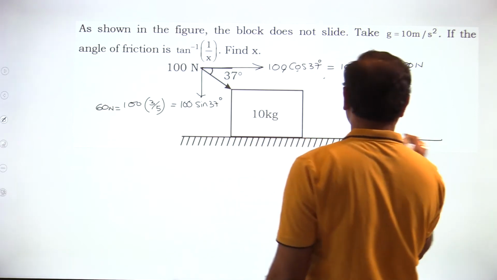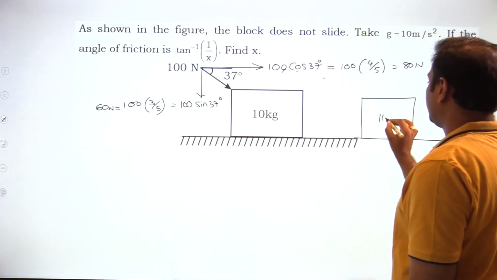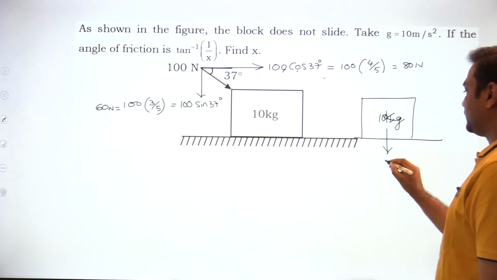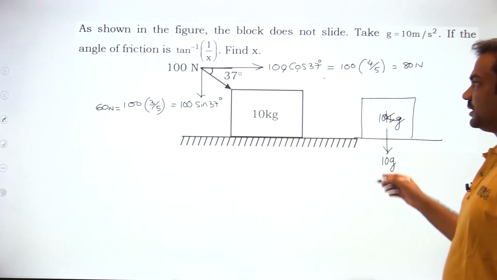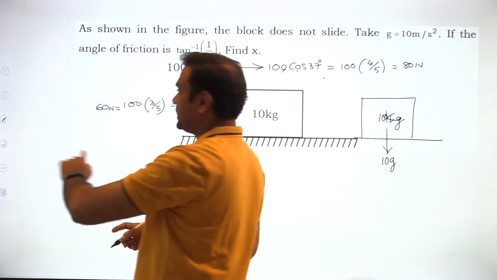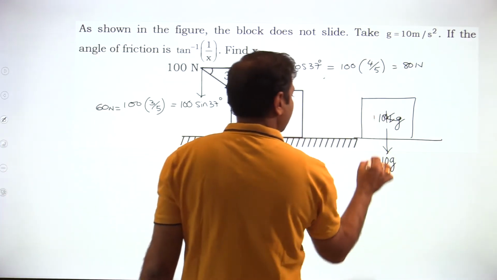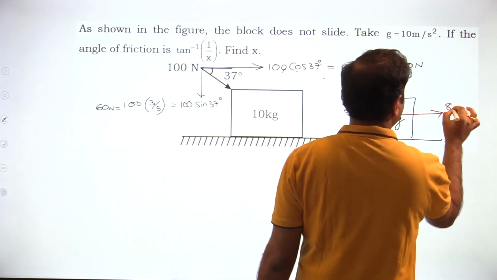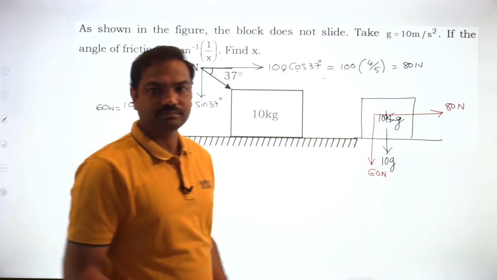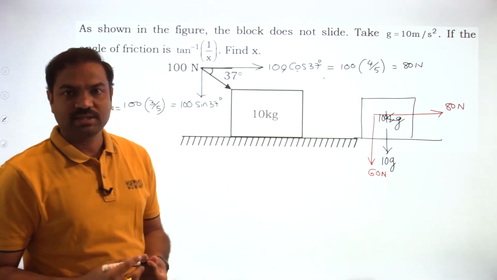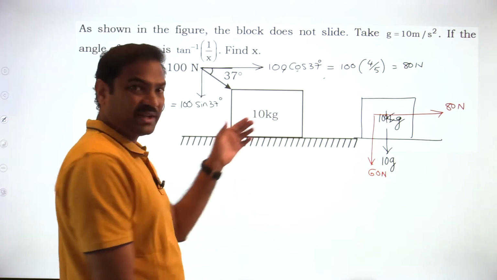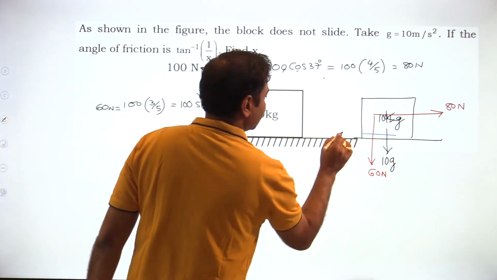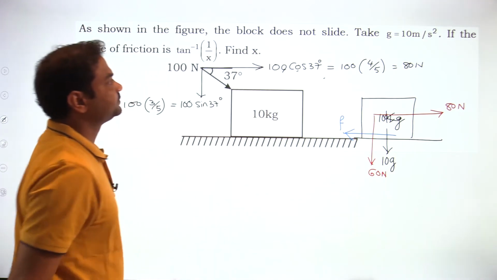So the given situation is something like this. Take the block to be 10 kg. Then its weight, 10 into g, will act downward. Not only the weight, but this vertical component, 60 Newton, is also acting downward. And the horizontal force acting is 80 Newton, forward. So 80 Newton will try to move the block. Then friction will act in the backward direction. Friction will oppose it.